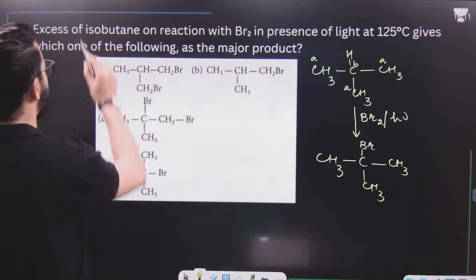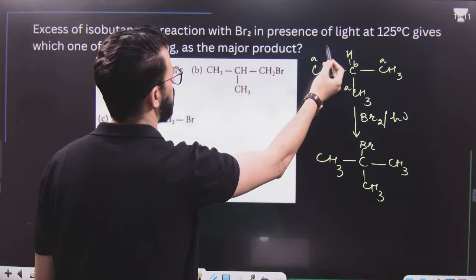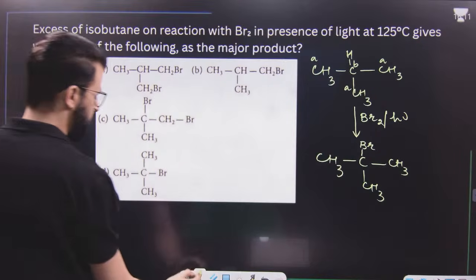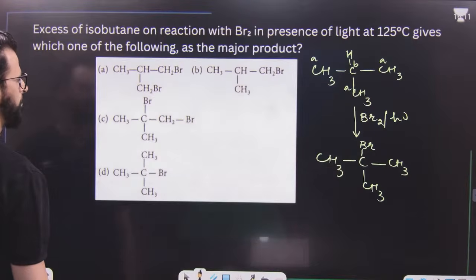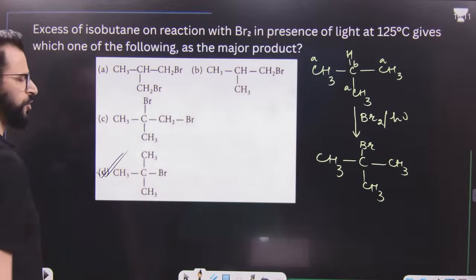Now the question says, when it is taken in excess with bromine in presence of light, which one of the following acts as the major product? Simply, it is 2-bromo 2-methyl propane. That means it's option number D.